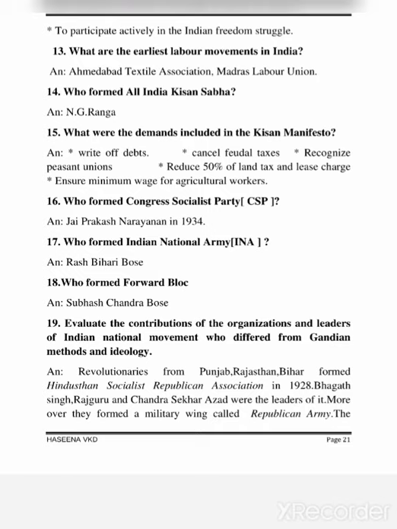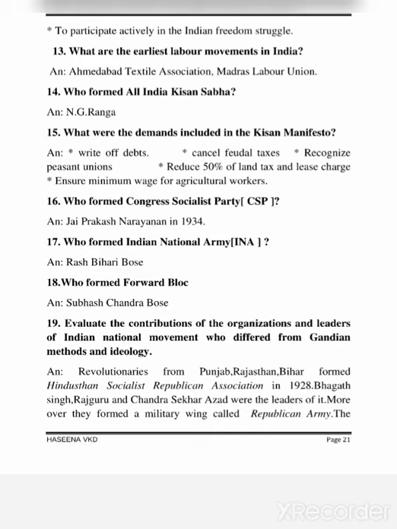Write off debts, cancel feudal taxes, recognize peasant unions, reduce land tax and lease charges by 50%, ensure minimum wage for agricultural workers. 16. Who formed the Congress Socialist Party, CSP? Jayaprakash Narayan in 1934. 17. Who formed the Indian National Army, INA? Rash Behari Bose. 18. Who formed the Forward Bloc? Subhash Chandra Bose.